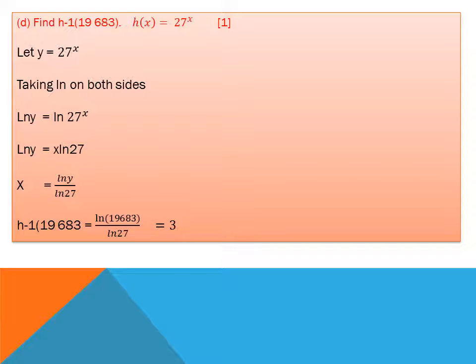So x is equal to ln of y over ln of 27. I replace y with 19683, and I find the final answer is equal to 3. It's a more difficult part because there is no concept of ln in IGCSE. I use the formula here because there is no other way to solve this.